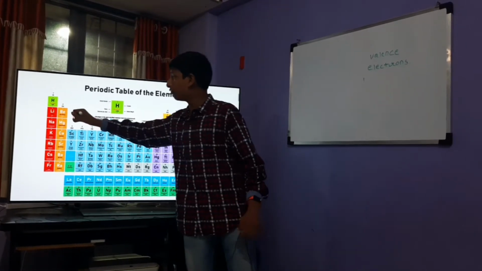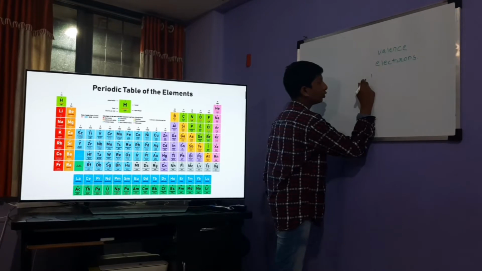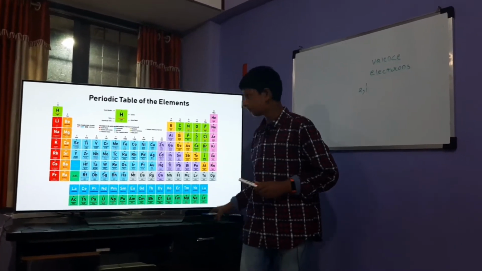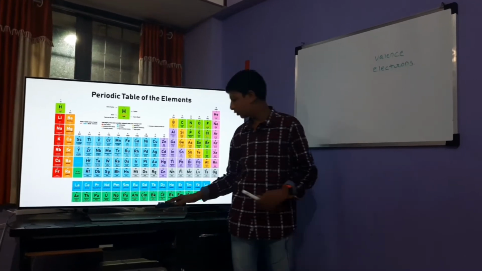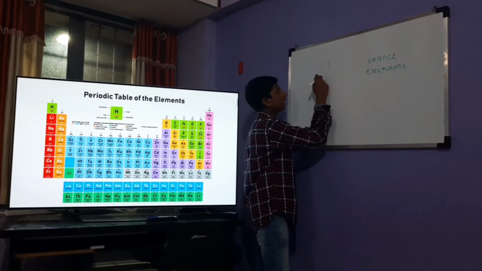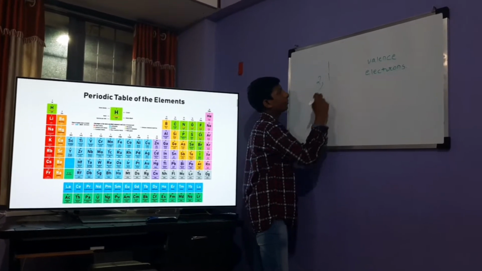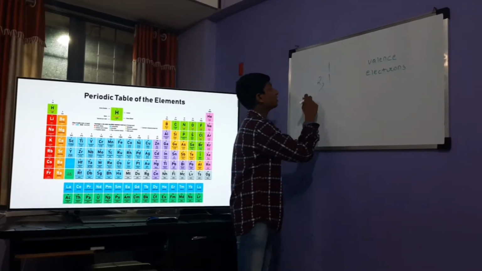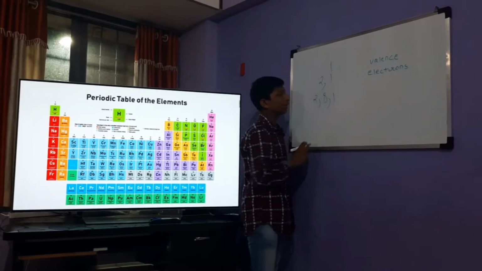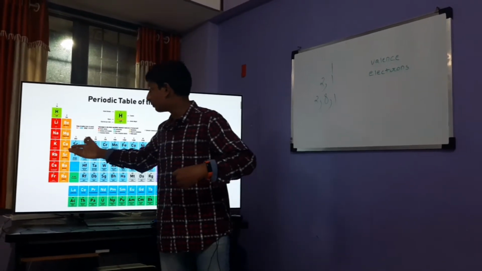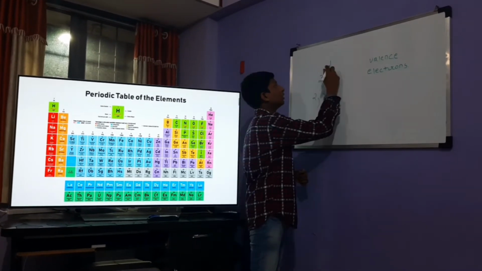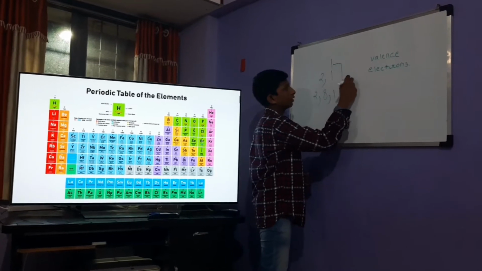Now the electronic configuration of lithium is 2, 1. I hope you can see this, or shall I write it big? Wait, let me write it big so that you can clearly see it. The valence electrons of hydrogen is 1, and that of lithium is also 1, and that of sodium is also 1, and further on potassium, rubidium, cesium and francium, all the elements have the same valence electrons, which is 1.